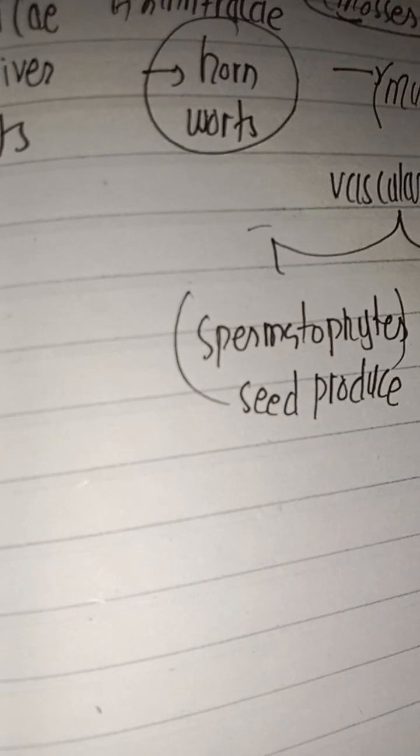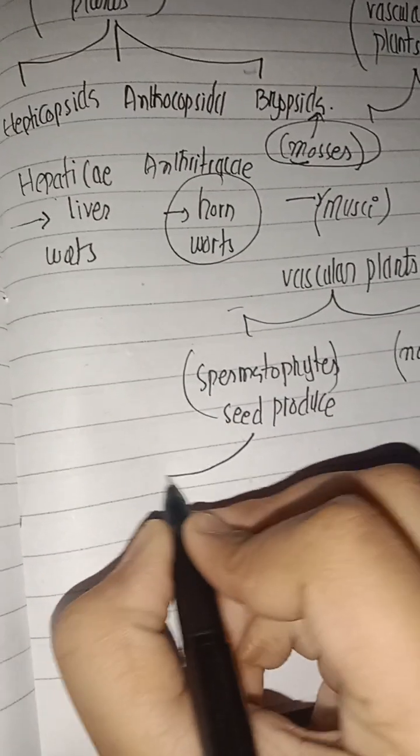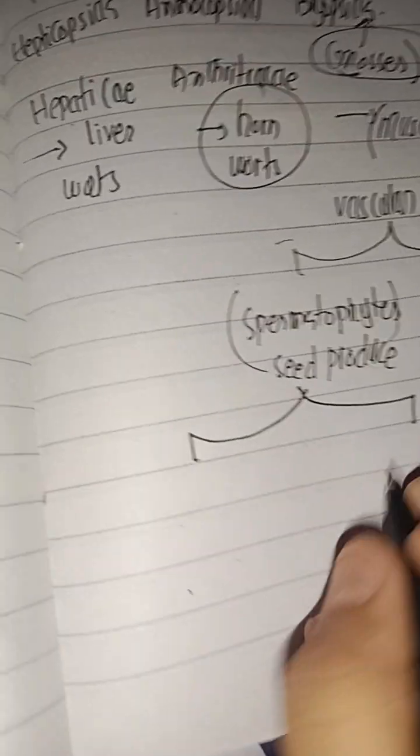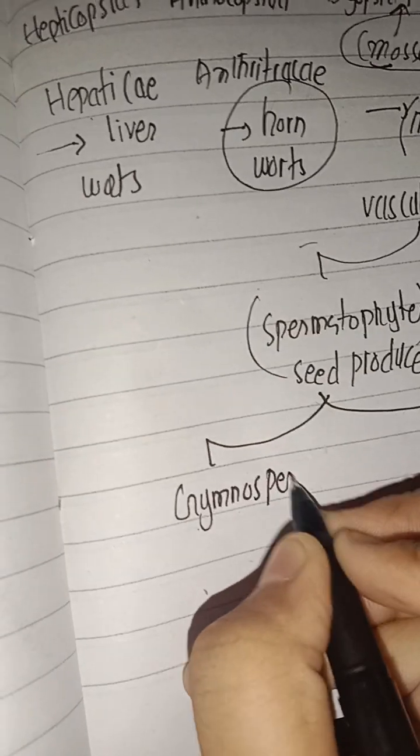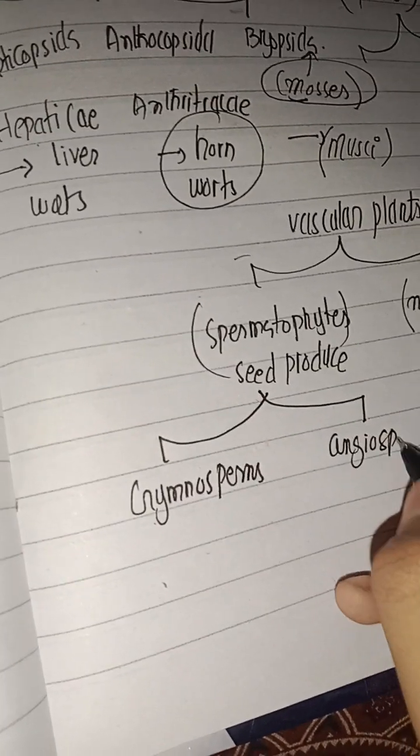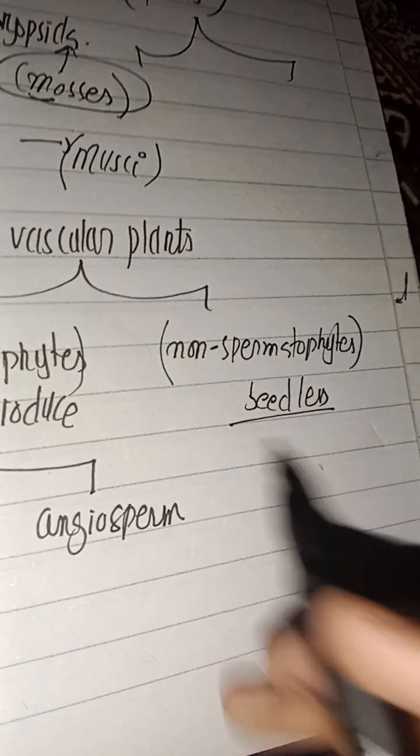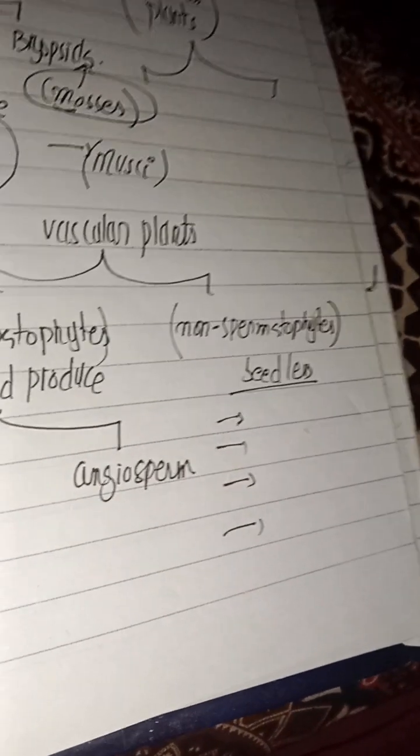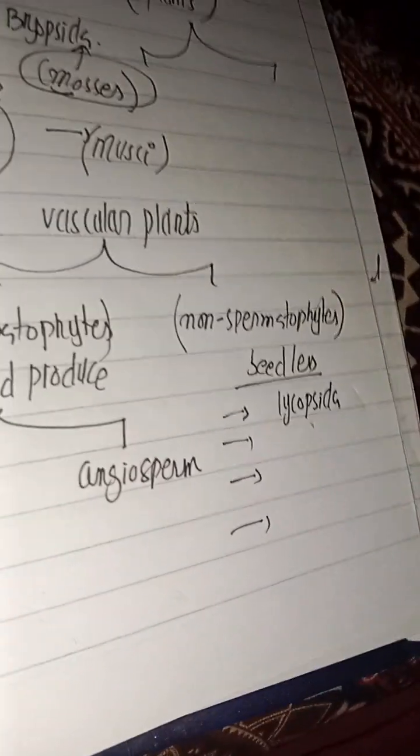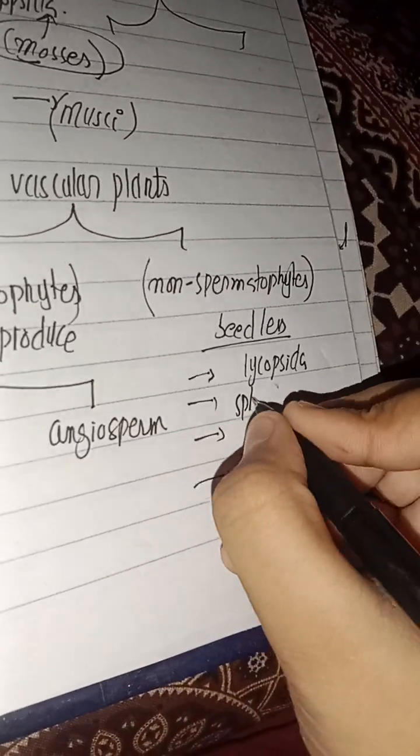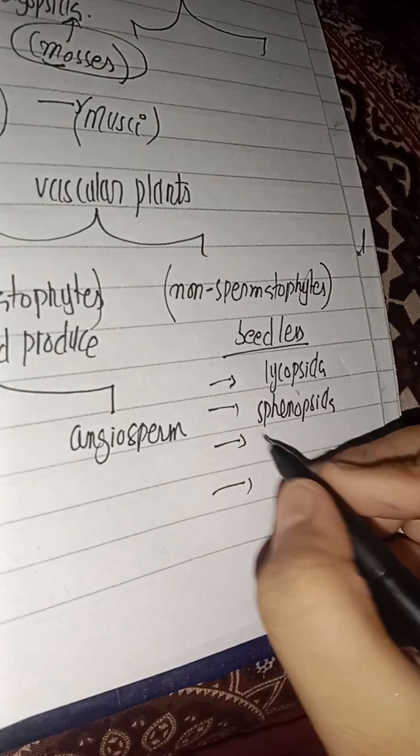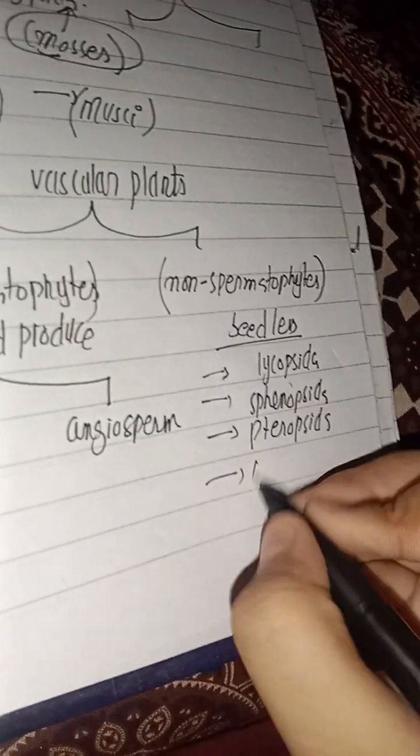They are also divided into categories. In spermatophytes, the seed producing plants, there are the gymnosperms and angiosperms. Now the non-spermatophytes are divided into four subdivisions: Lycopsida, Sphenopsida, Pteropsida, and Psilopsida.